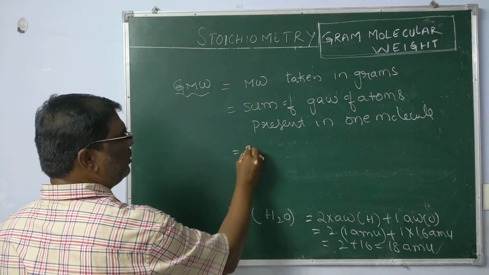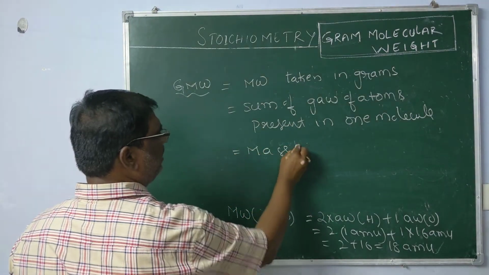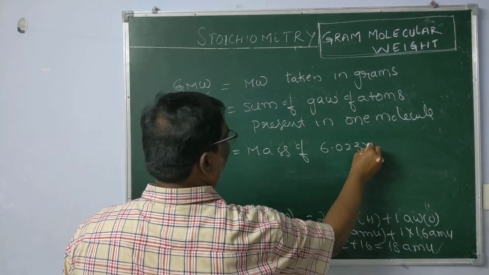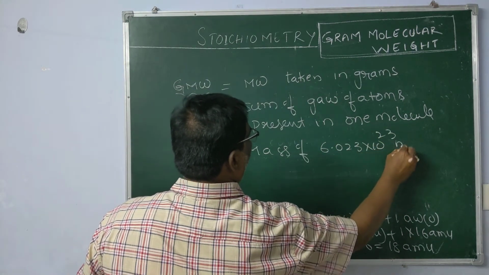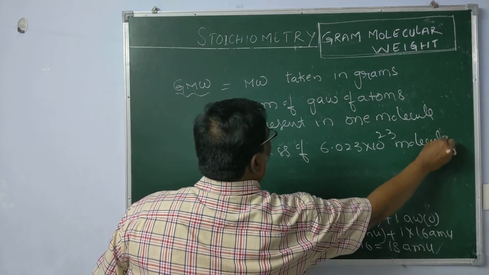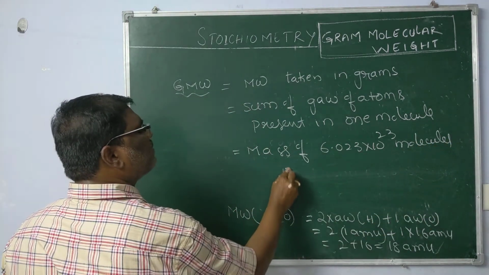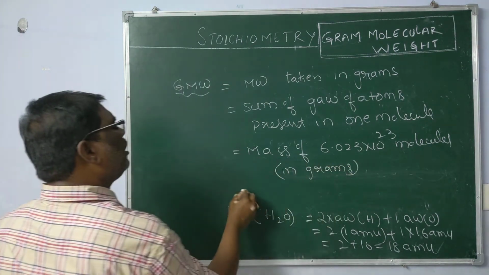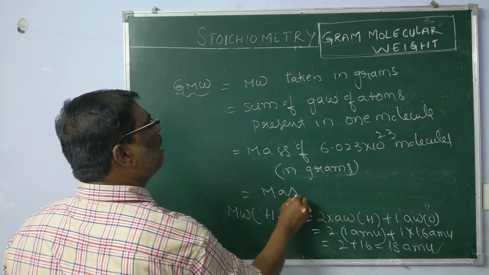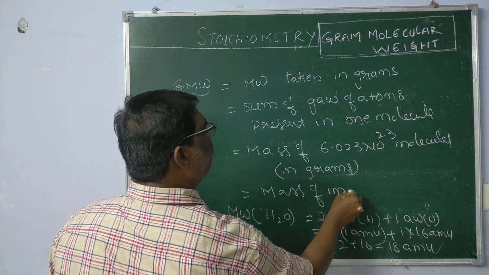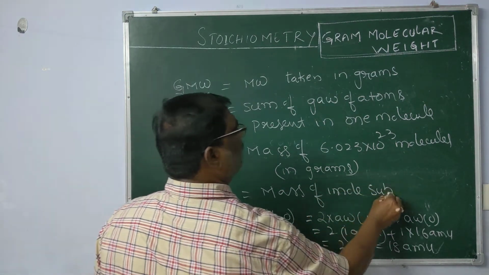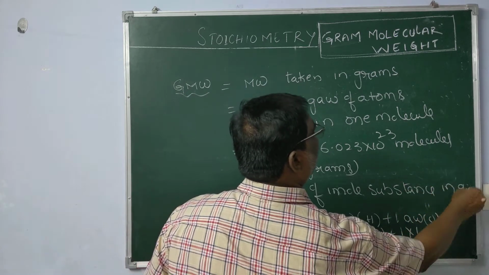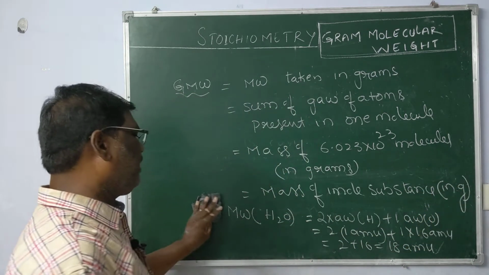This is also known as the mass of Avogadro number of molecules expressed in grams, or this is nothing but the mass of 1 mole of substance taken in grams.